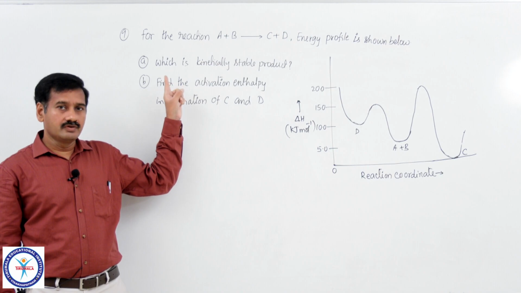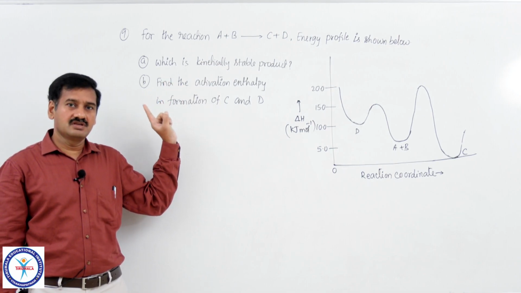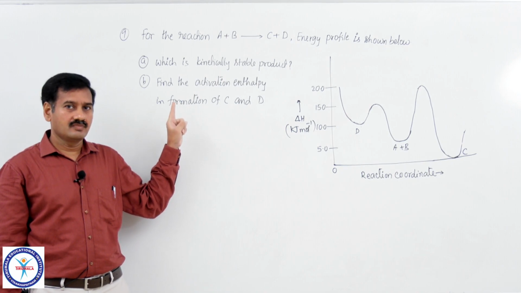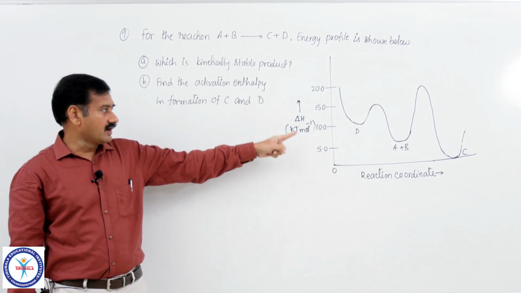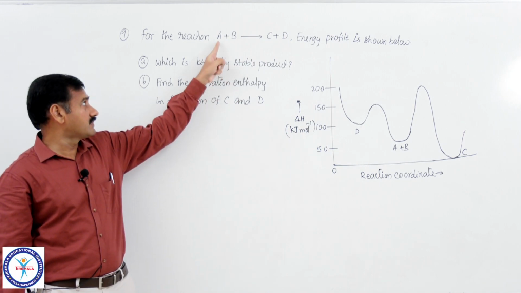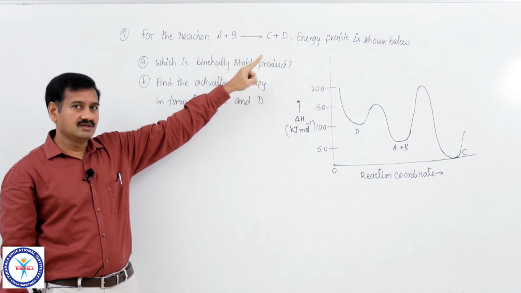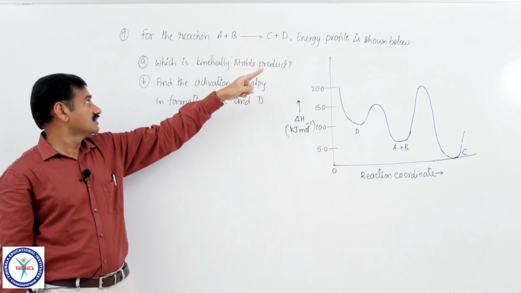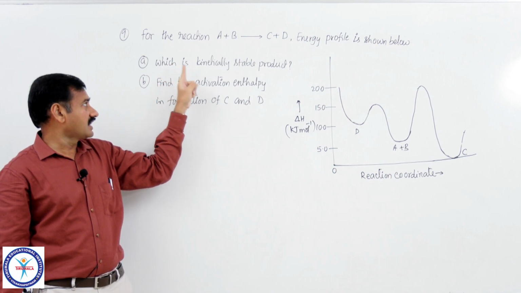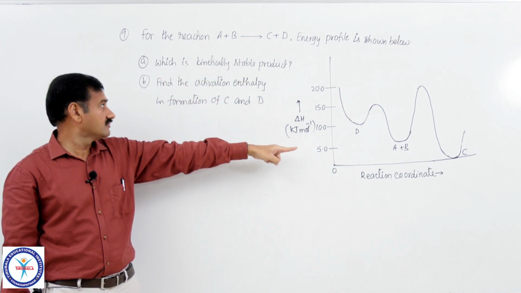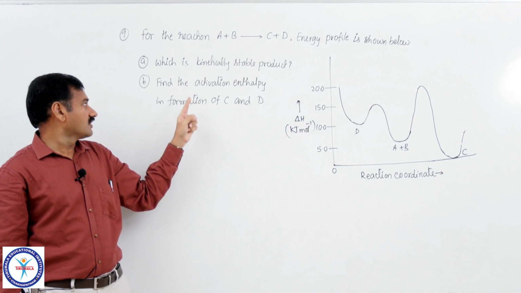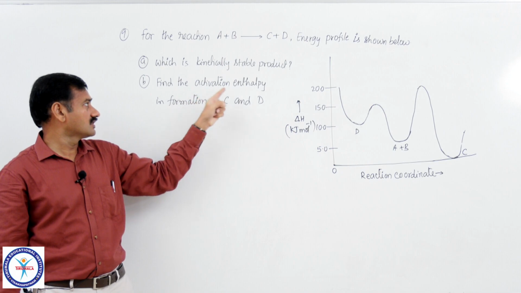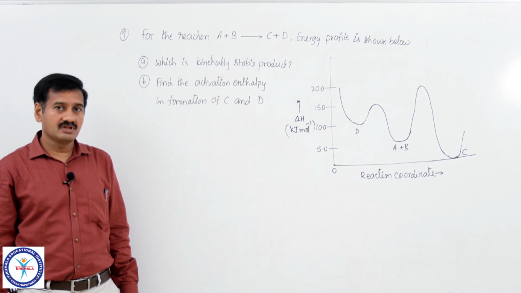So, this is the question given to you. Actually, this question was given in 2019 JEE Mains. This is the energy profile diagram for the reaction A plus B gives rise to C plus D. Here products are C and D. You have to identify which is the kinetically stable product from that graph, and for the formation of C and D separately you have to find out the activation enthalpies. That is the question given.